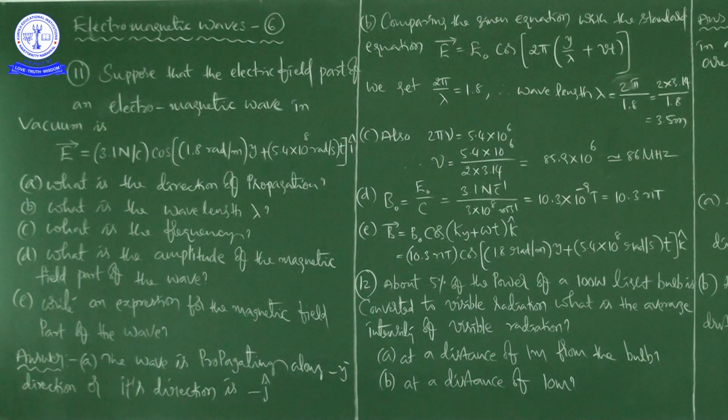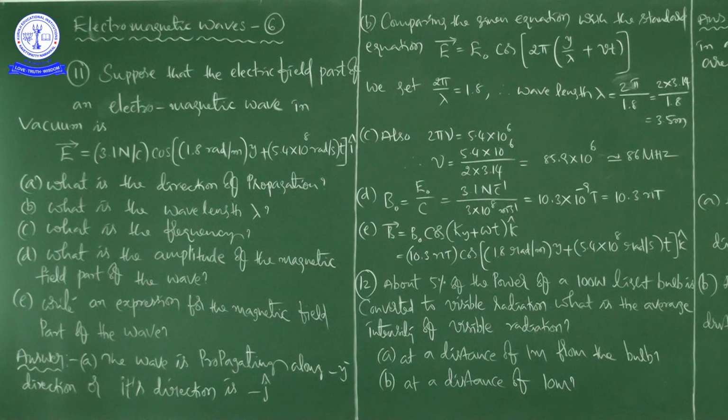They have given the electric field part: E bar is equal to 3.1 Newton per Coulomb cos(1.8 radian per meter into y plus 5.4 into 10 to the power of 8 radians per second into t) into i cap. So this is the expression for the electric field part of the electromagnetic wave. But in part D, very interesting, what is the amplitude of the magnetic field part of the wave?